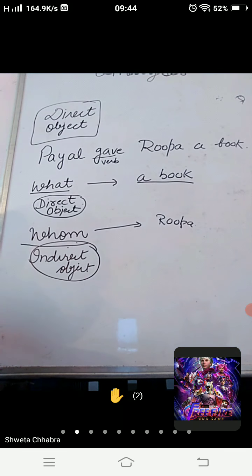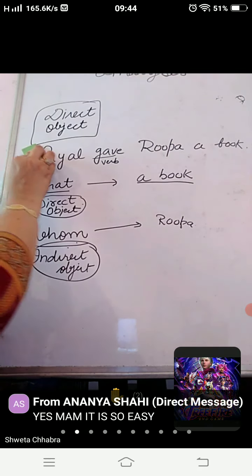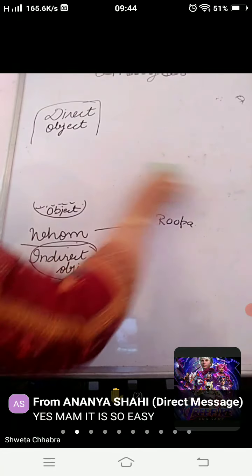Simple. Within 1 minute you can revise it. When it is giving the answer of what, it is direct object. When it is giving the answer of whom, it comes in the category of indirect objects. So within 2 minutes we are able to do exercise D, page number 22. So get ready for that.